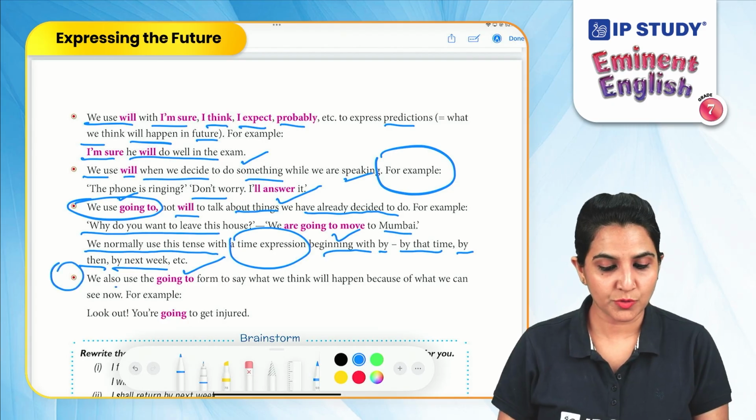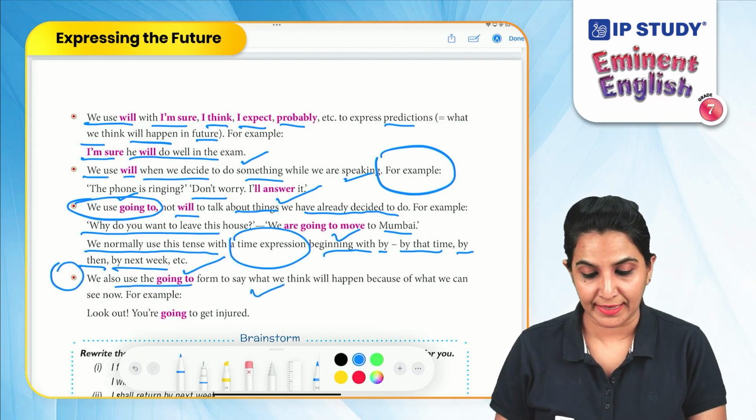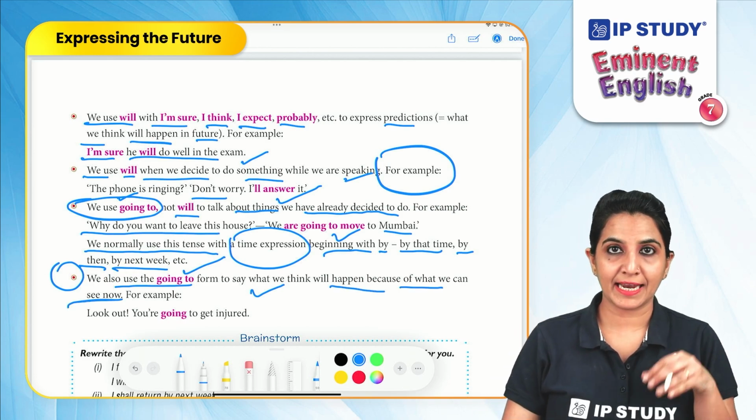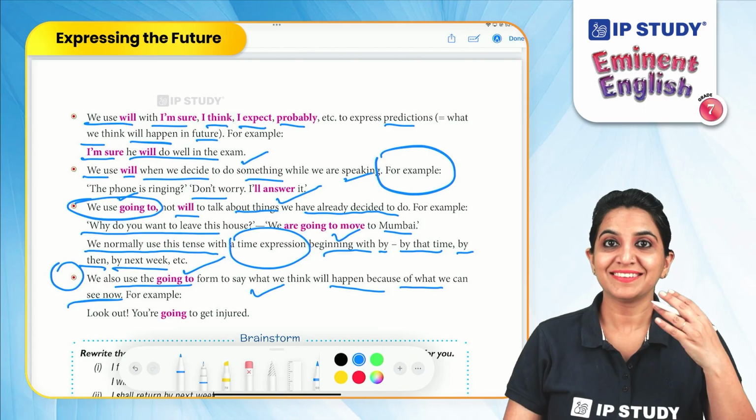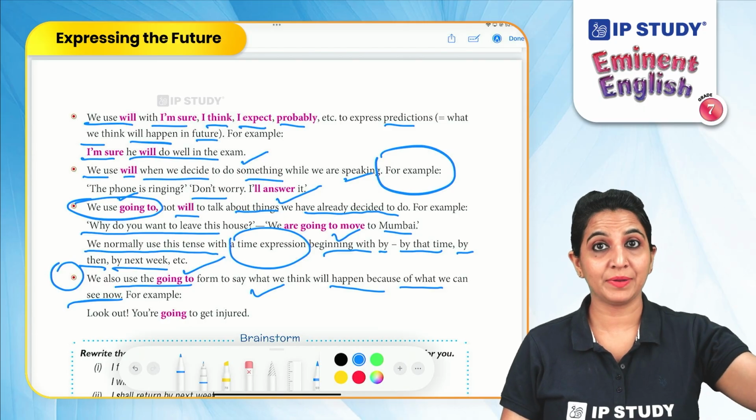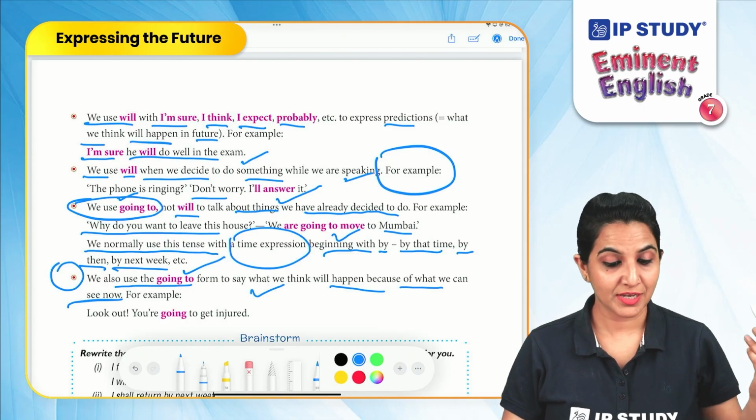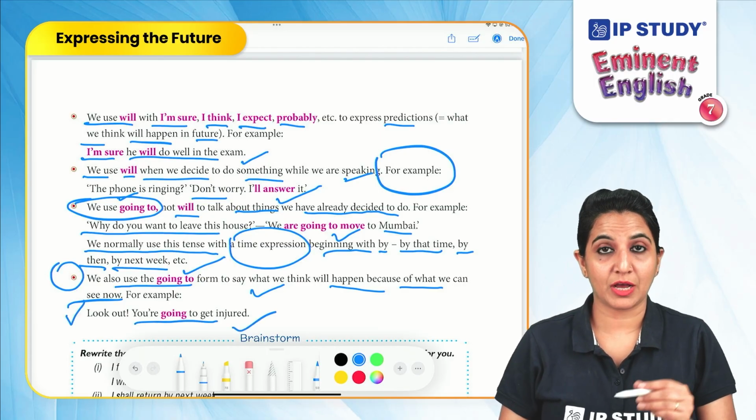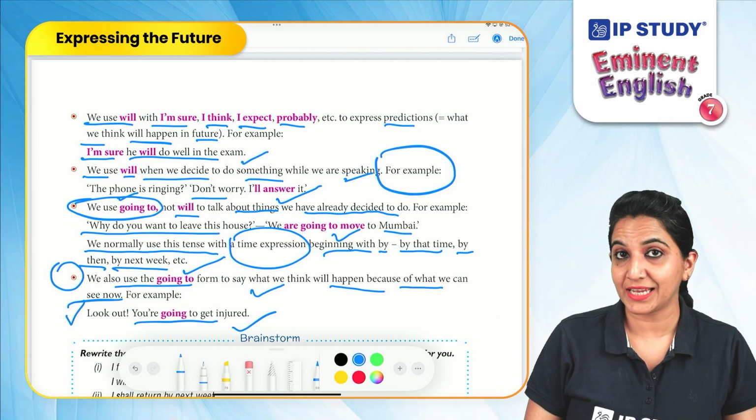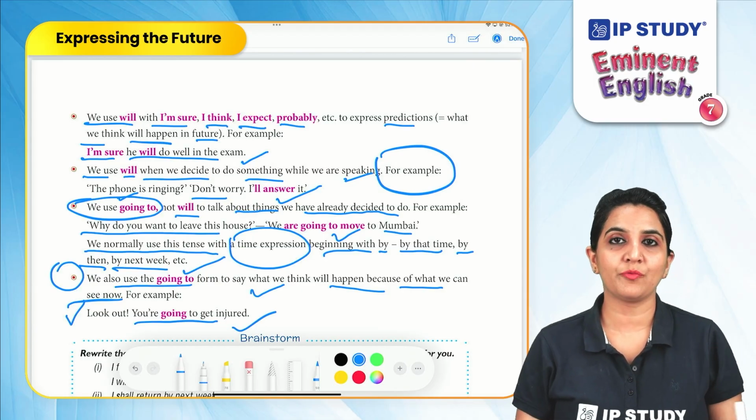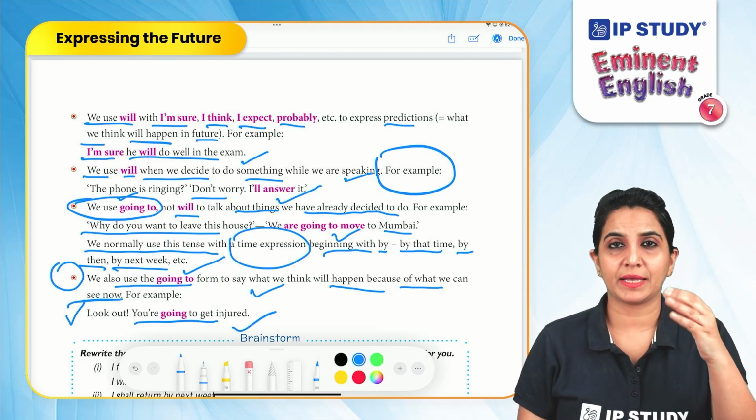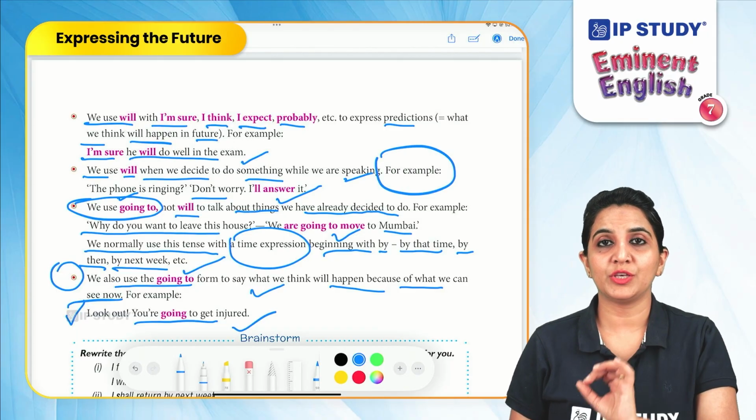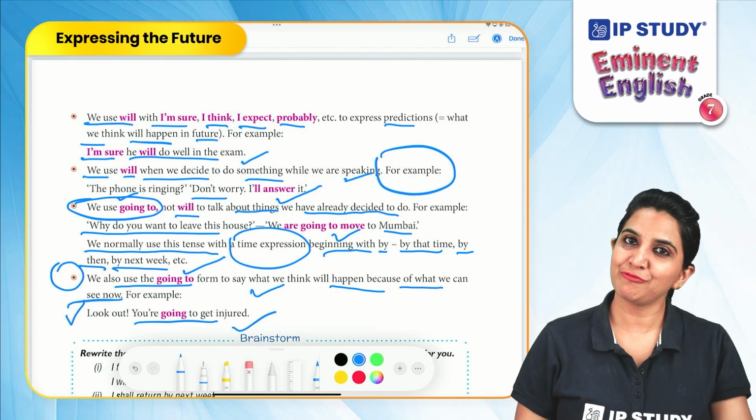We also use the going to form to say what we think will happen because of what we can see now. What is that? Very good. Something to happen in the future. That means predictions. For example, look out, you're going to get injured. Now, we are not sure somebody is going to get injured, but it is just a way of predicting something. It's just a way of warning someone. So, that is also what we use to express the future.